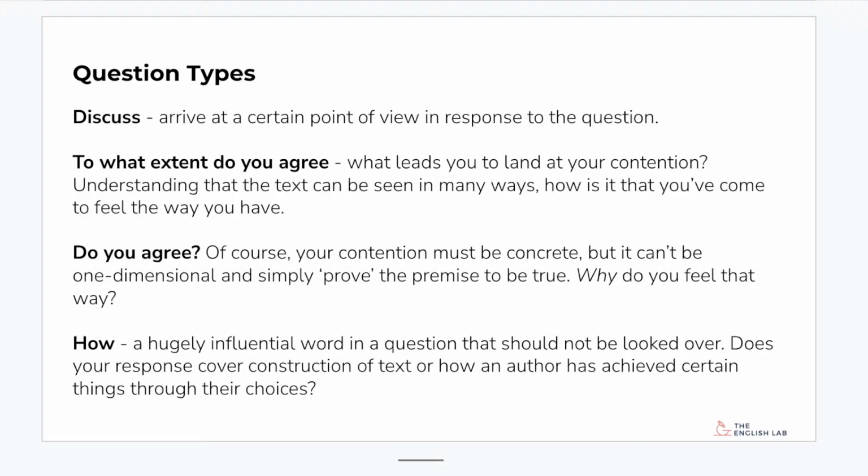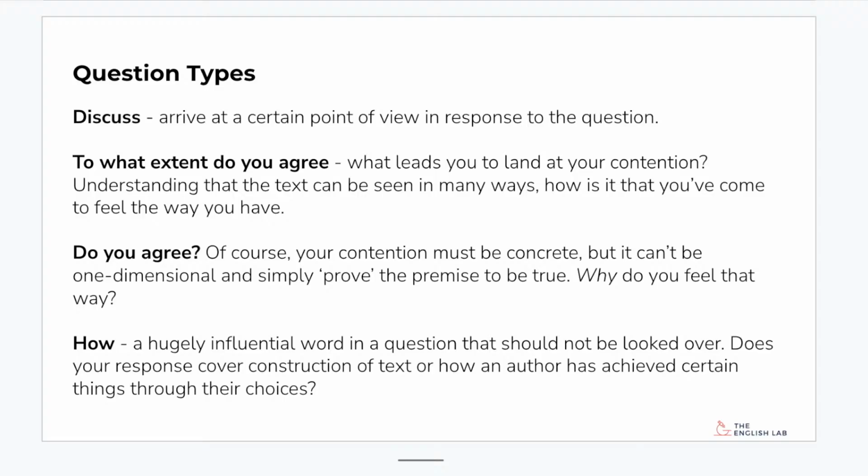Okay, if I have a meeting with someone and we say, oh, we're going to have a discussion about this issue, the idea of the meeting is that we resolve the issue. We discuss things, we throw a few ideas around, but we walk out of the meeting and we're like, yep, we've discussed it, and this is where we've arrived. We've got something that we've resolved from having that meeting. That's how I want you to think of a discuss question. They put an idea to you and they say, discuss. So the idea is that you think, well, okay, is that true? I'll think about it. I'll bring in some other ideas. I'll challenge it a little. I'll think about it. And then at the end, yeah, this is what I'm saying. That's how you should think of it.